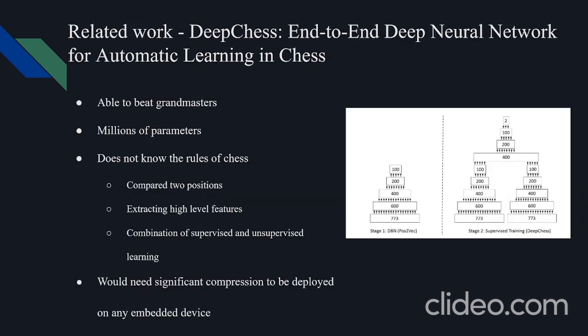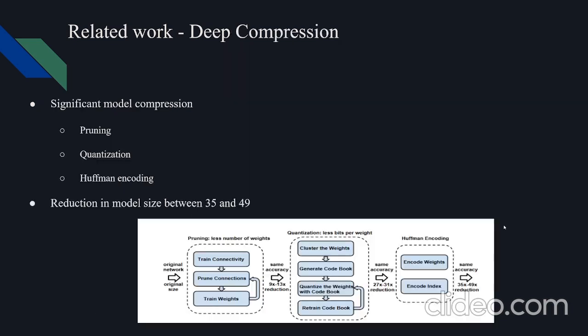There are a few related works pertaining to my problem. DeepChess is the most famous neural network-based chess engine and is the first of its kind to be able to beat grandmasters. DeepChess does not know the rules of chess. Instead, it uses unsupervised learning to extract features and supervised learning to compare two board states.